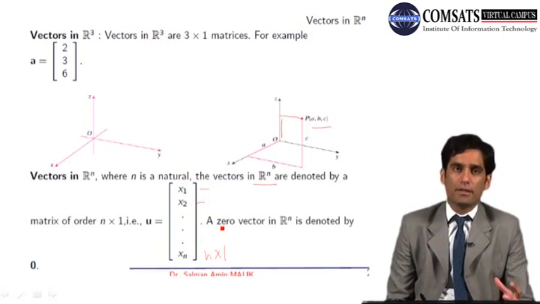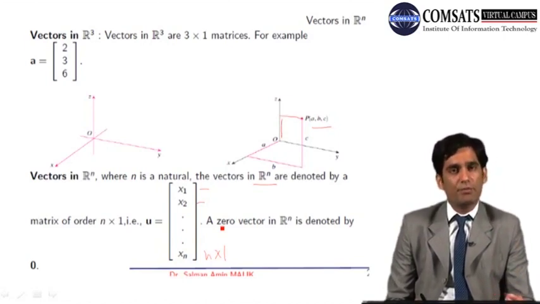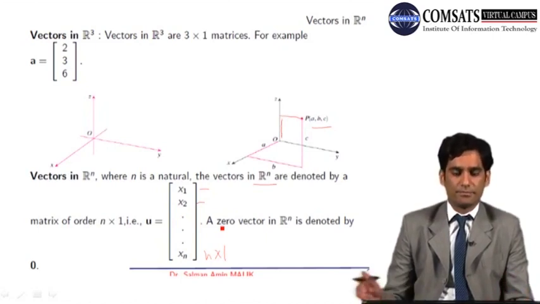For example, in R5 every vector will have 5 components. So every vector in R5 could be represented as a column matrix with 5 rows.